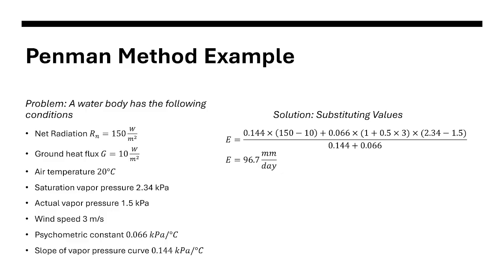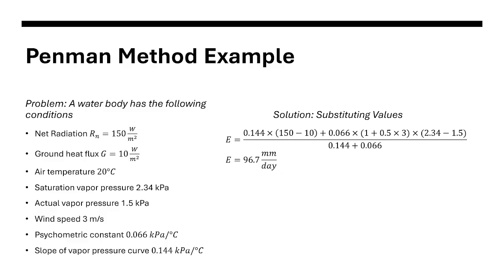I'm sorry, did I miss something here? 1 plus 0.5 times 3 multiplied by 2.4 minus 1.5 all over 0.44, which is your delta plus gamma.